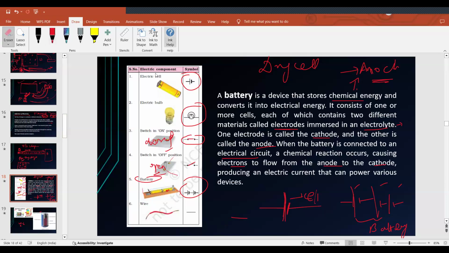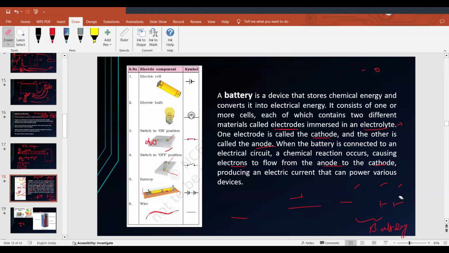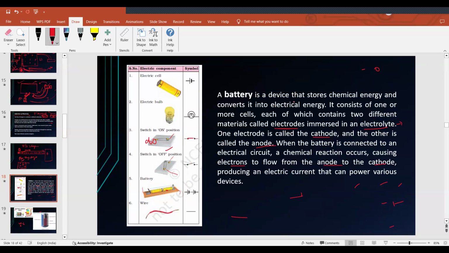I think the notation is clear. A battery is a device that stores chemical energy and converts it into electrical energy. With the help of a battery, we are given charges.